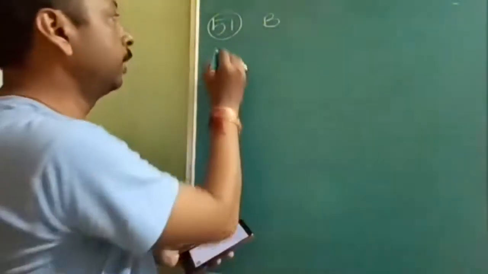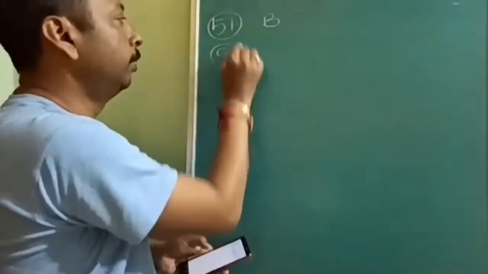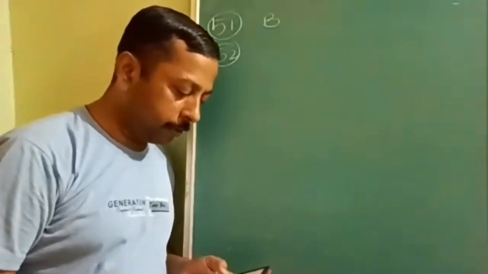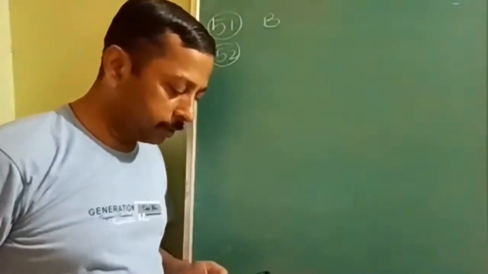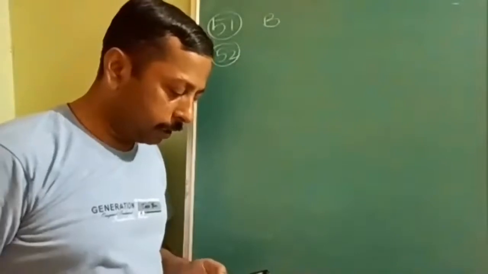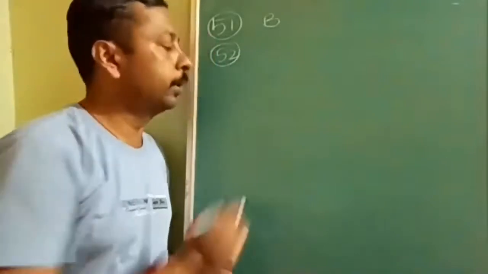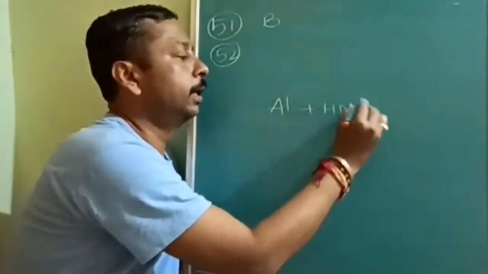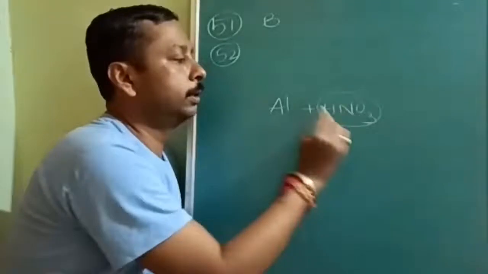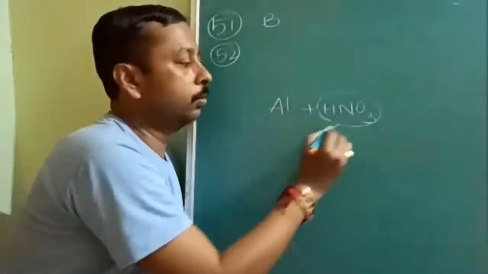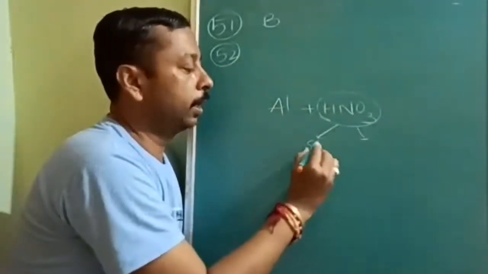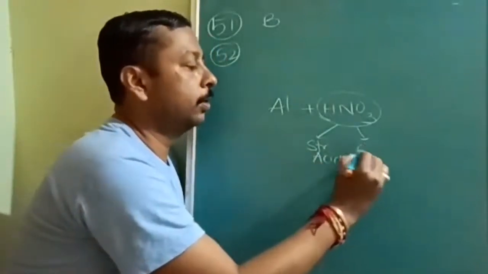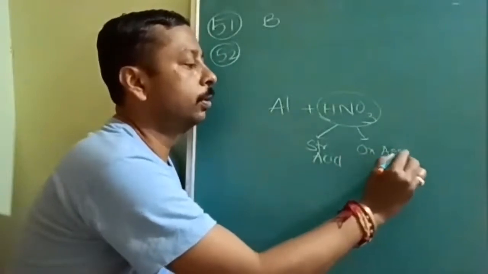Then coming to the second question. What property of aluminium makes it particularly useful as a lining for steel tank cars transporting nitric acid? Actually, aluminium becomes passive. See, nitric acid, HNO3, has dual properties. What are those dual properties? It is a strong acid as well as an oxidizing agent.